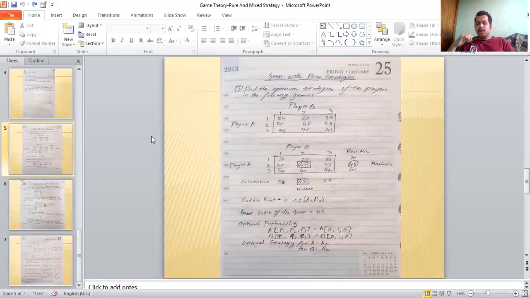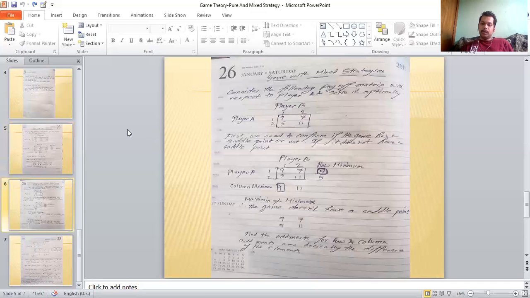So you see that for A there is a single probability, which is 1, and for B also there is a single probability, which is 1, and the sum equals 1. So this is a pure strategy, because the probability for a particular strategy is 1. Okay, so this is an application of pure strategy. Now we will gradually move on to mixed strategy.